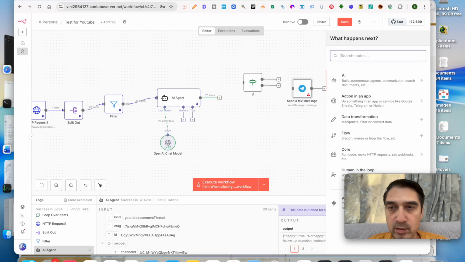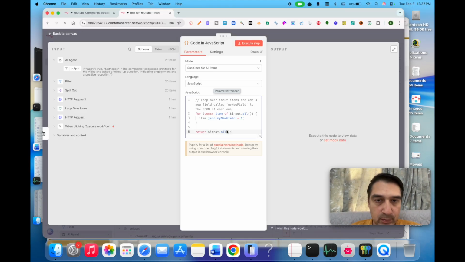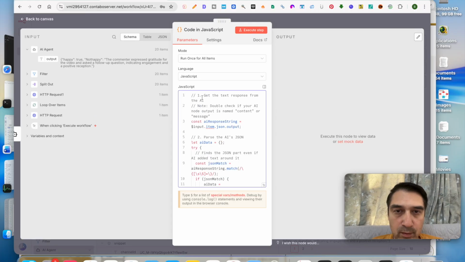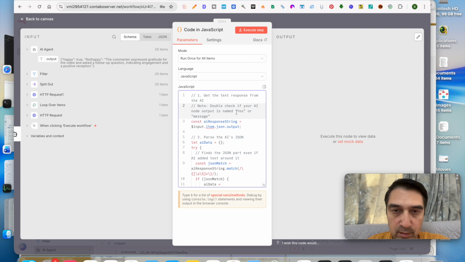Essentially the code snippet takes that text and turns it into JSON for us. Right, so we do once for each item, we do JavaScript, we paste in the code over here, and I'll go through it real quick. So it says, get the text response from AI, double check if the AI node output is named... Oh, sorry. It was happy or not happy.